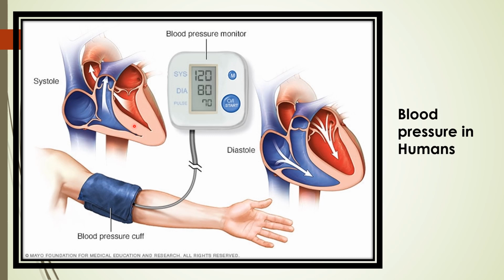In that case the pressure of the blood is known as the diastolic pressure, right? So the normal systolic pressure is about 120 mm of mercury and the diastolic pressure is 80 mm of mercury. If you remember, the doctor used to say this is 120 and 80. This is the systolic, this is the diastolic.